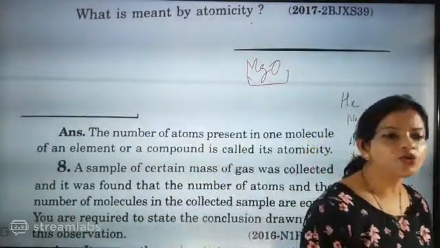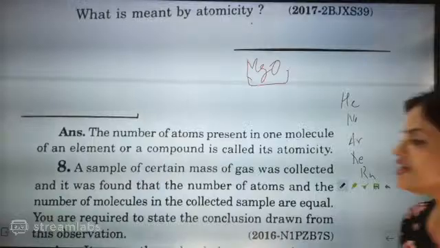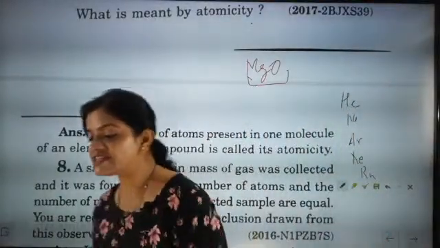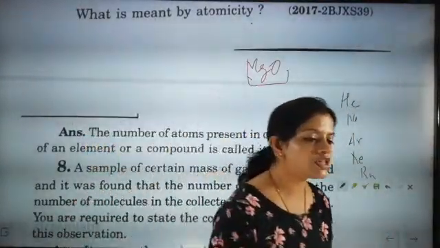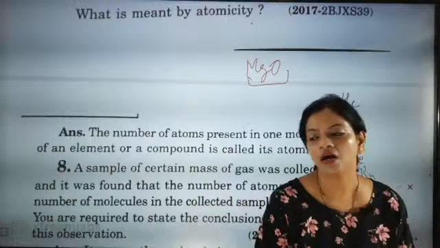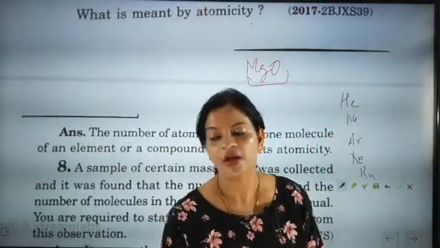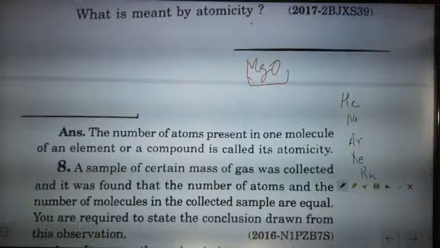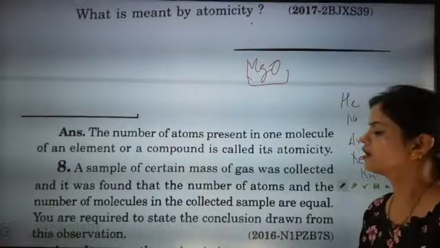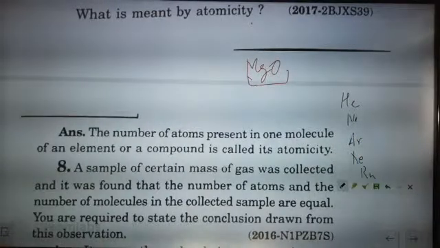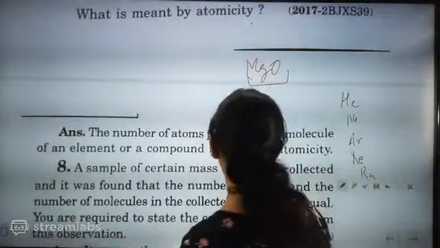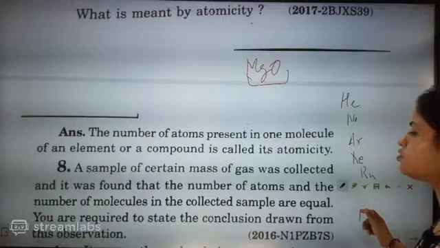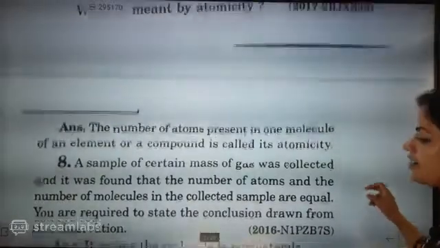These are certain noble gases; they do not need anything to combine. They can exist in nature in the free state. So their molecule is the same, their element is the same, and their atoms are also the same.